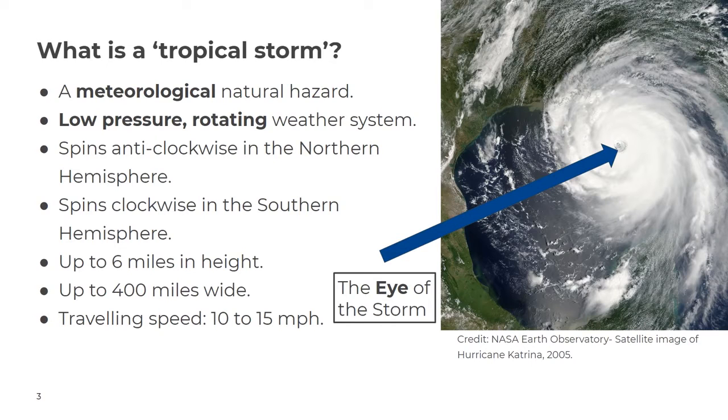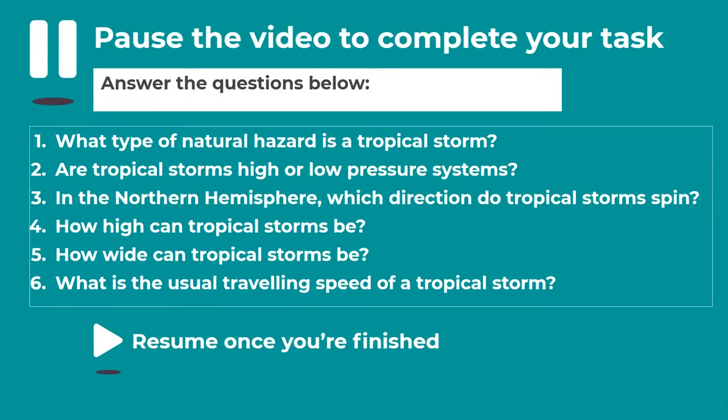The satellite image that you can see on the screen here shows an image of Hurricane Katrina from 2005. So you can notice this rotating cloud, this rotating weather system. And in the centre of a tropical storm is what we call the eye of the storm. So it's a very clear area. These storms are incredibly dangerous, and we're going to find out a little bit more about their effects in future lessons. So just to check that you've understood everything so far, I would like you to answer the questions below.